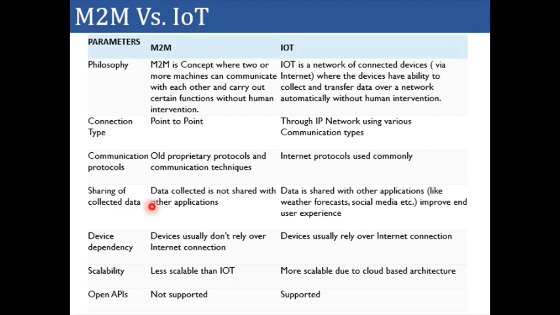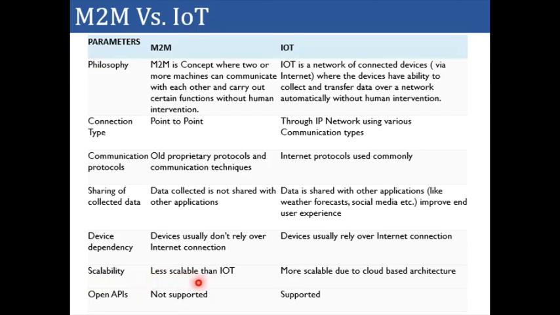Sharing of the data, in case of M2M, data collected is not shared with other applications directly, whereas in case of IoT, the data can be shared directly with the applications such as weather forecast or social media, because it is internet enabled. Device dependency, here the devices usually don't rely on the internet connection, while here we have to rely on internet for the data communication.